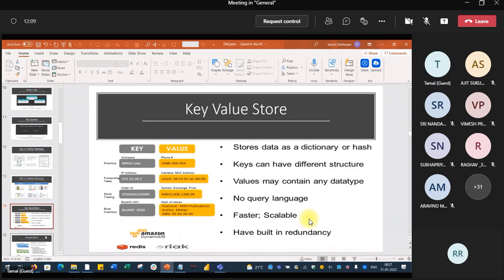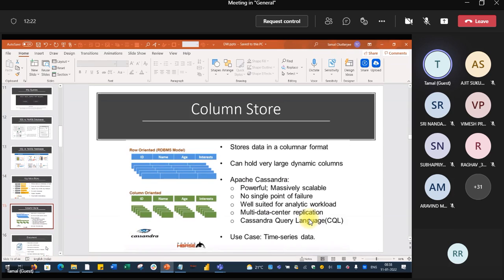So this key value, basically Amazon DynamoDB, is a cloud-based database. So that is very important. Amazon DynamoDB, remember that name. We have some column stores, basically Cassandra. It is for time series analysis data.